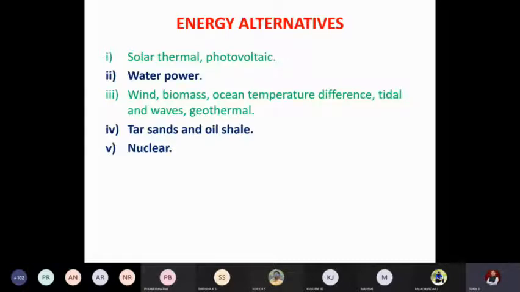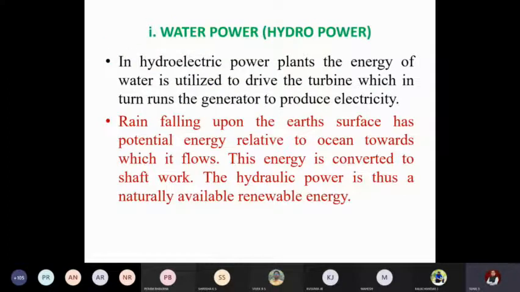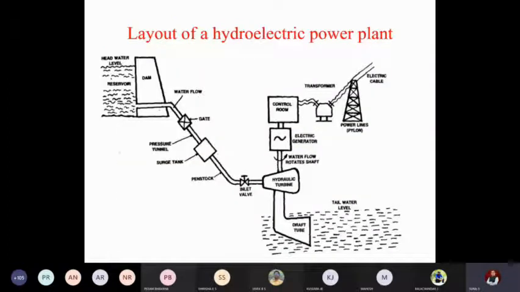With respect to each alternative, we have to discuss the mechanism, how it can be used, first. The second thing is its advantages and limitations. In the earlier class, we described the definition of water power, and we also discussed the layout of a hydroelectric power plant and how this water energy can be converted to electricity. So here, how does this hydroelectric power plant work?